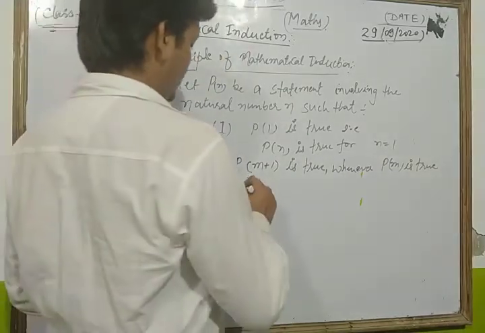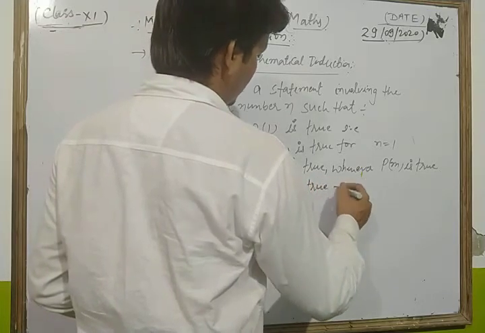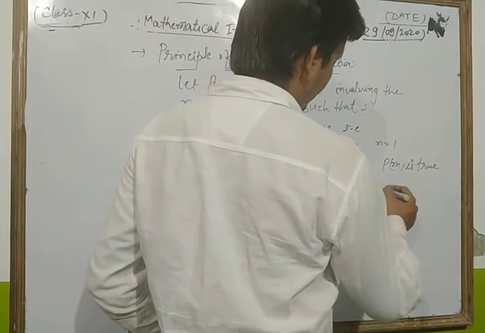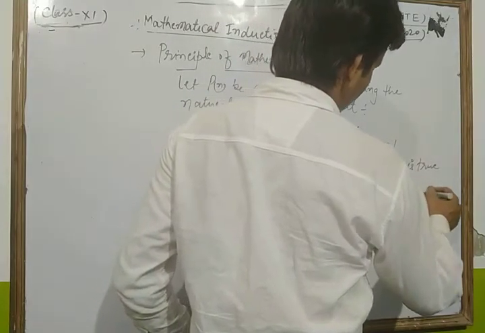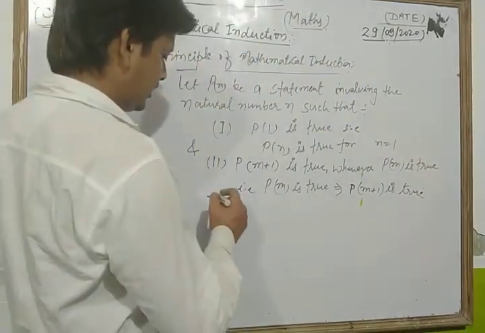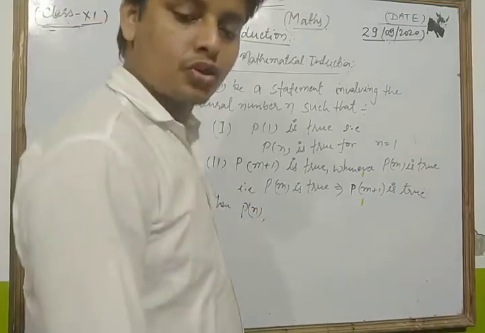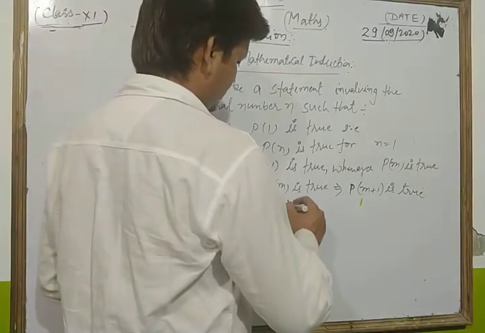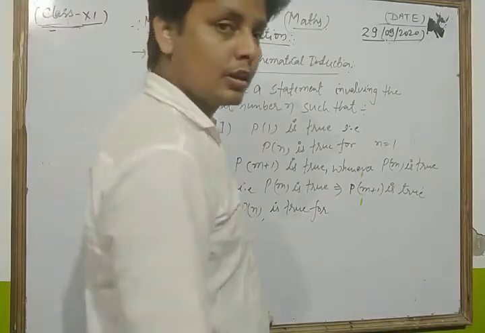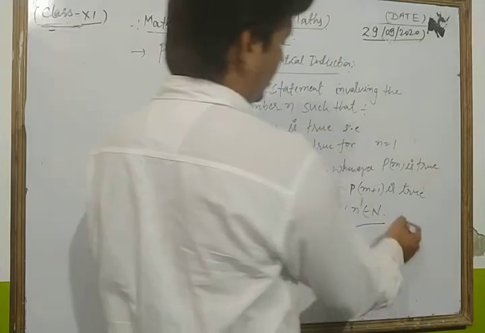That is, P(m) is true implies P(m plus 1) is true. Then the given statement P(n) is true for all natural numbers n.